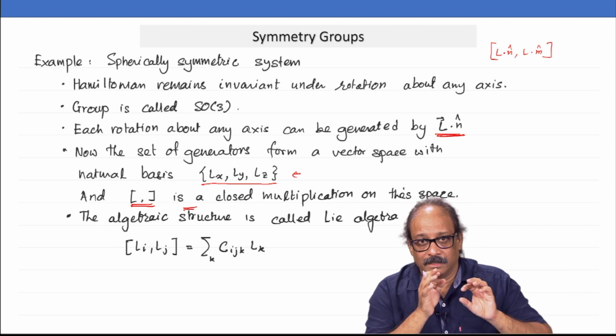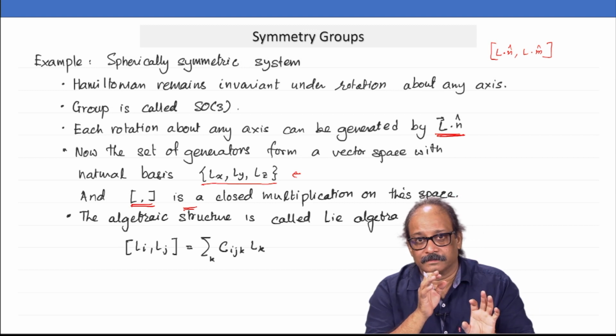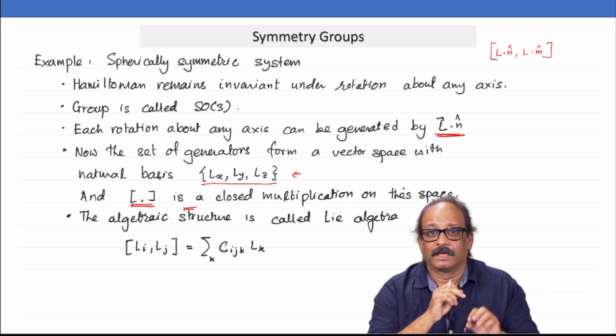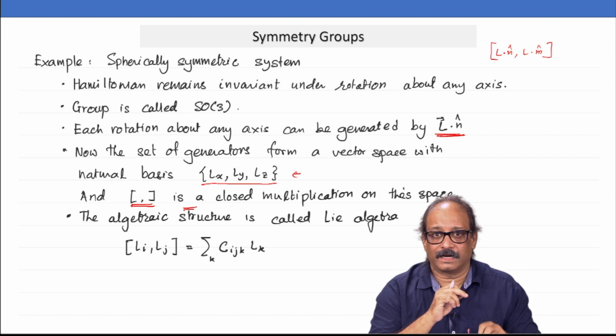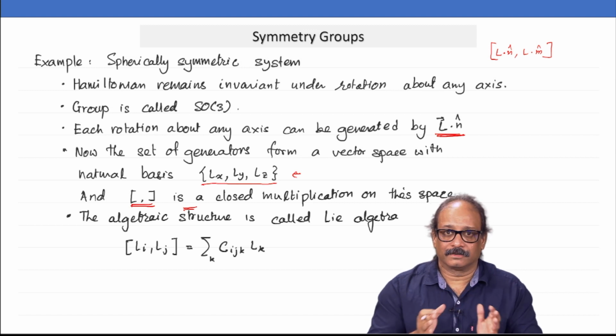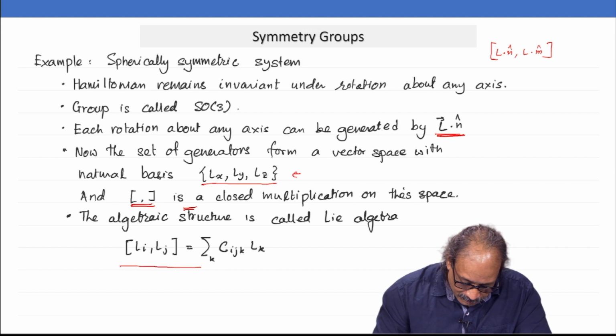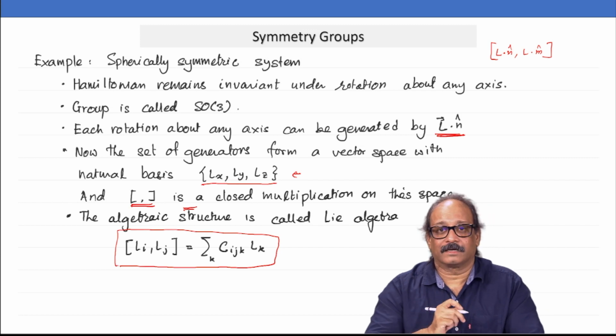Okay. Together, so 3 generators forming a vector space under addition, then a multiplication which is closed and has certain properties. This whole thing together is called a Lie algebra, and the entire structure of that Lie algebra is contained in this statement here.